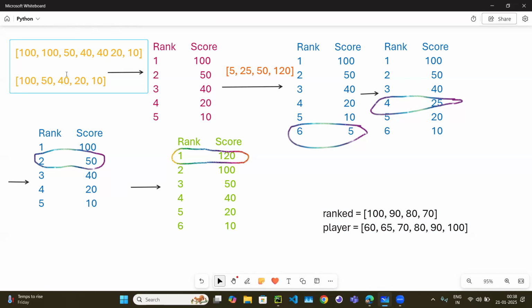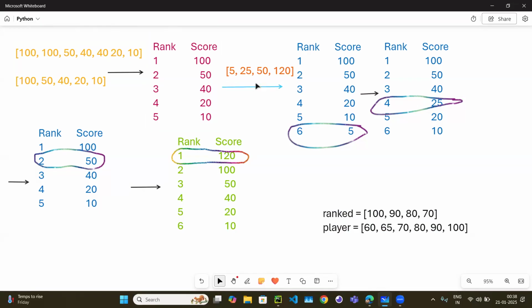So first step, even while writing the code, just remove the duplicates. Right, so 150, 40, 20, 10. Okay, so how are you going to assign to the leaderboard? We are not writing the code currently, we are just trying to analyze how to write the code. So 100 is for rank 1, 50 is rank 2, 40 is rank 3, 25 is rank 4.